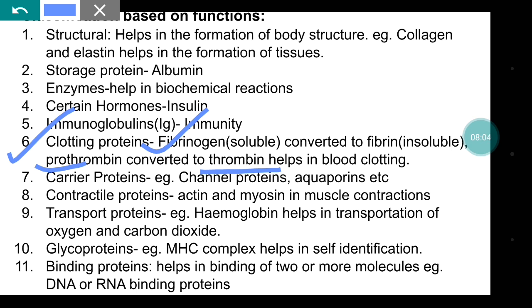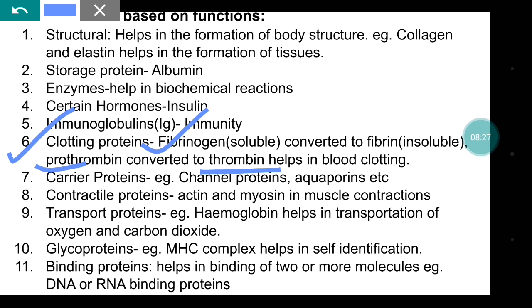Now the contractile proteins, that is actin and myosin, help in muscle contractions. Transport proteins: hemoglobin helps in transportation of oxygen and carbon dioxide in blood, so it is also known as a transport protein. It helps in transportation of molecules such as oxygen and carbon dioxide.